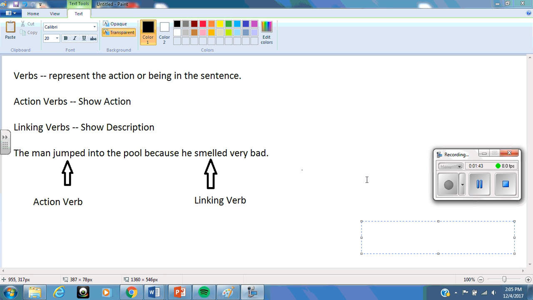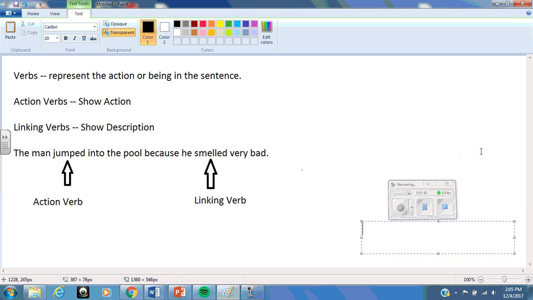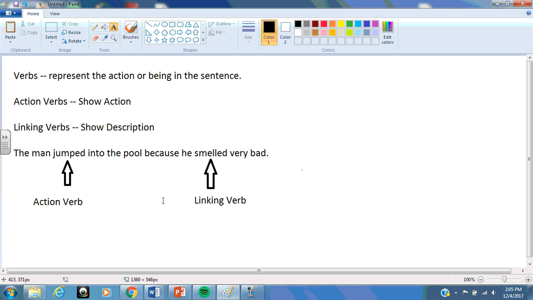So in this particular instance, jumped would be our action verb because it's an action that the man is doing. The man is jumping. And smelled would be the linking verb. Now, smelled can be both an action or a linking verb. It just depends on how it's being used. In this particular instance, he, which is the subject of this clause, is not smelling anything. It's being used to describe the way he smelled, which is very bad. So because it's being used to describe as opposed to show action, it's a linking verb.